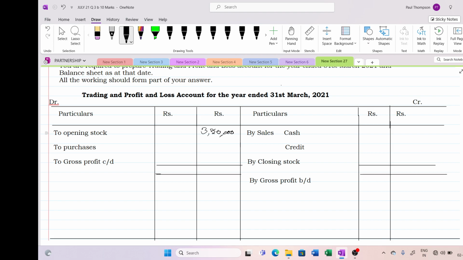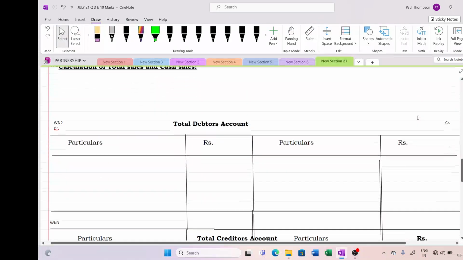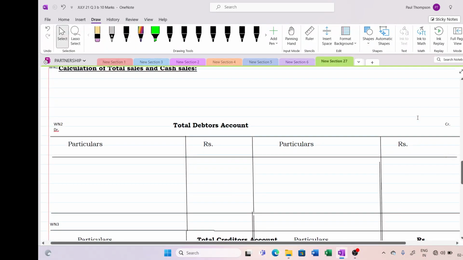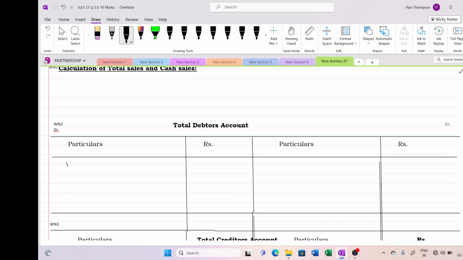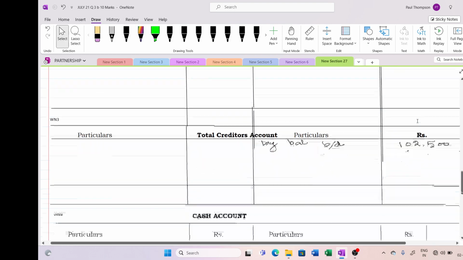Then debtors 1,25,000. So I am going to the debtor account, 1,25,000 to balance brought down. Next one, they have given cash in hand 35,000 and cash at bank.